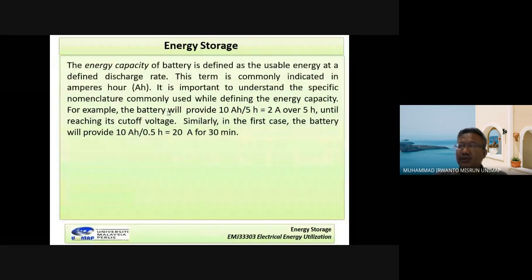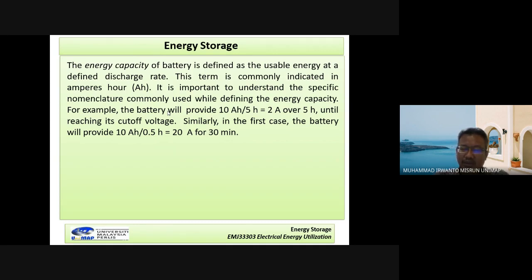Sometimes if you buy a battery, on the battery is always written the voltage and also the capacity of the battery. Voltage, how many volts, 12 volt, 20 volt, and the others. If we have 12 volt batteries, they can be connected together in series to increase the voltage.